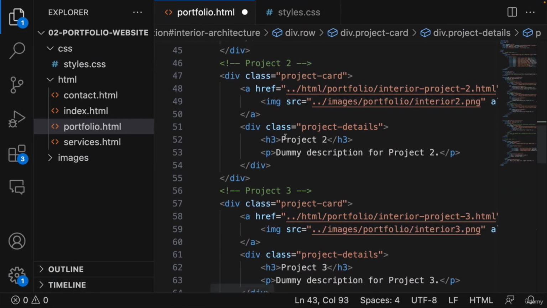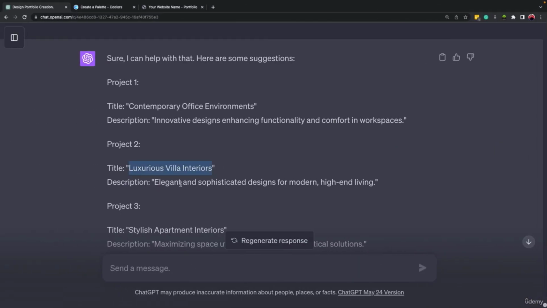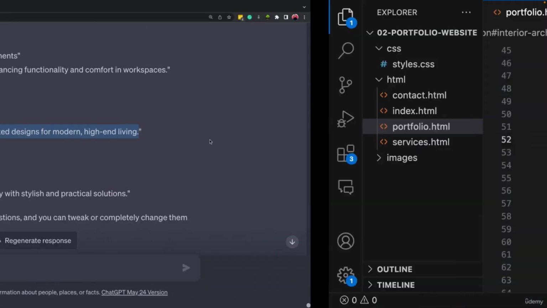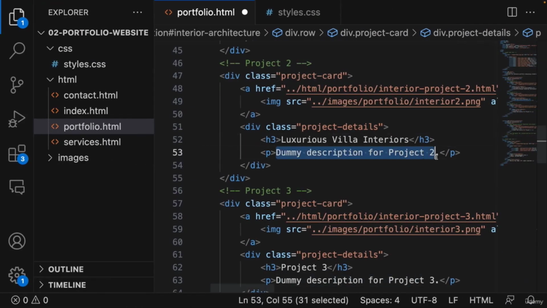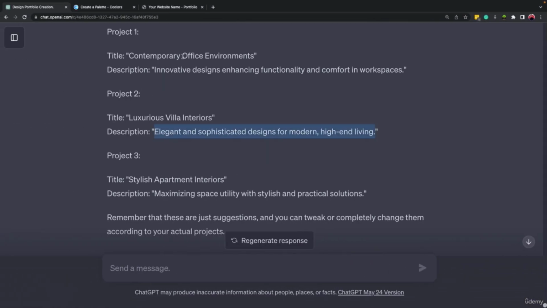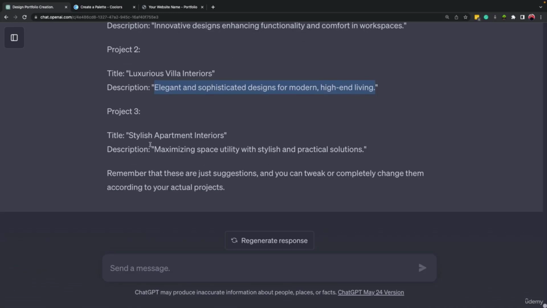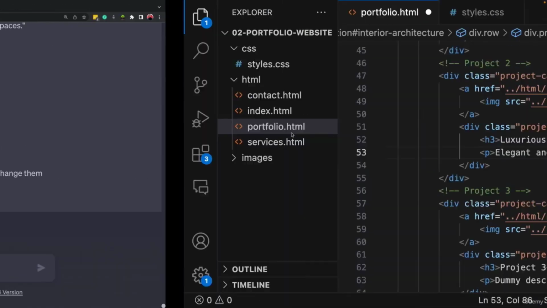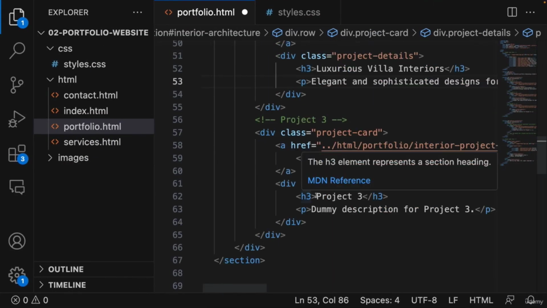Copy and paste. In general, you have to do this with the real project that you have, but I'm just showing you the way. So if, for example, you have the information about your own project, this is how you have to place it inside your codes. Or you can tell ChatGPT that, for example, right here are the names of my project, replace these names and these descriptions inside the HTML code, and ChatGPT will do that for you.